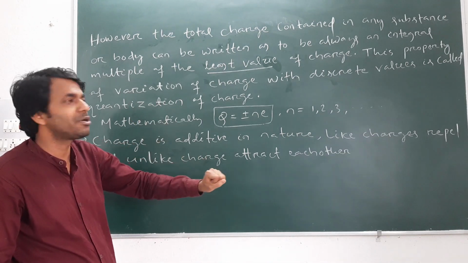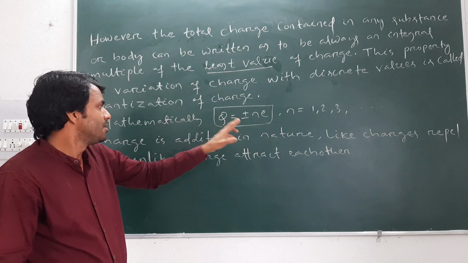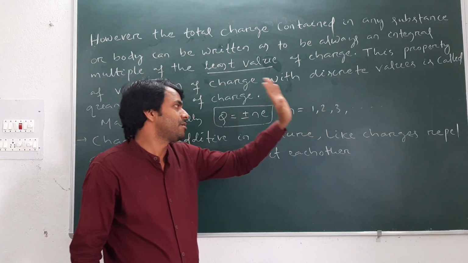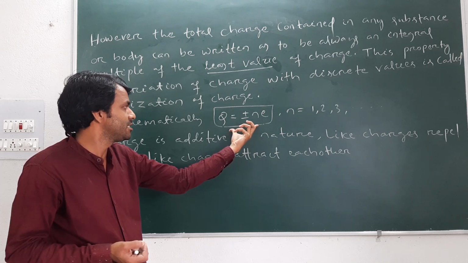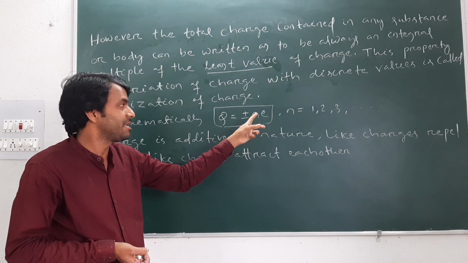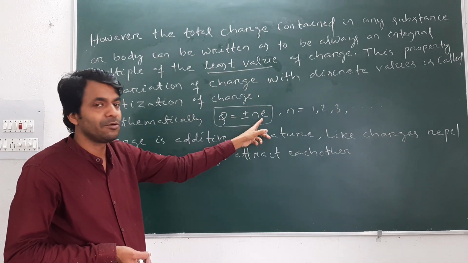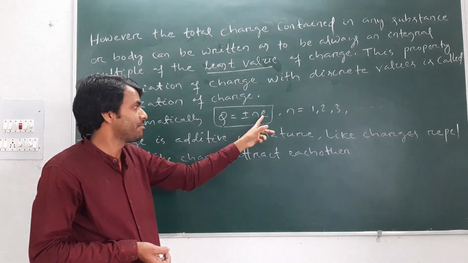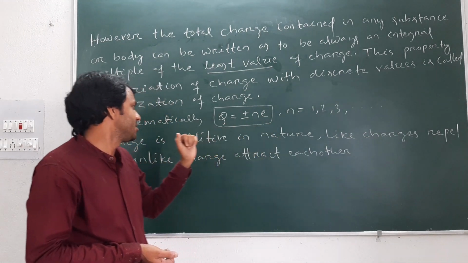Charge can be positive or negative, and n is the integral multiple, where n is 1, 2, 3. This is another property of charge, known as the quantization of charge. Most important property, where e is the least value, its value being 1.6 into 10 to the power minus 19 Coulomb. Below that, the charge cannot exist.